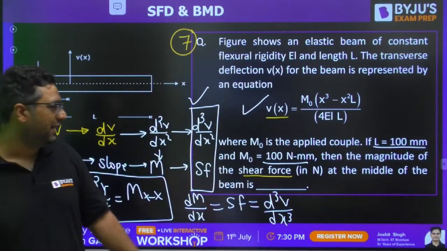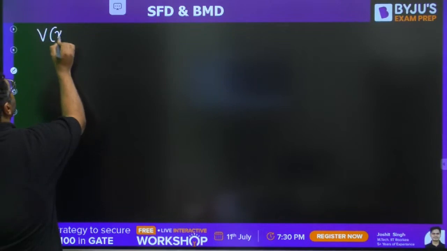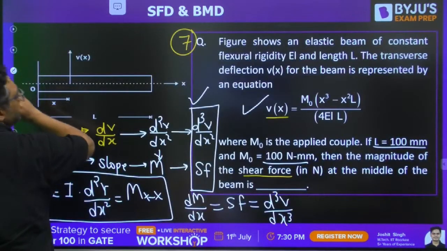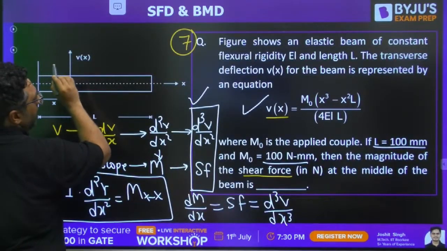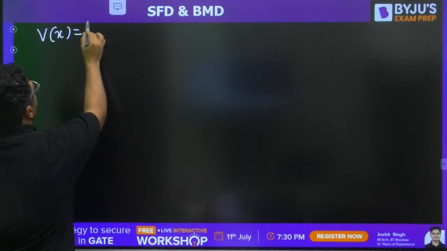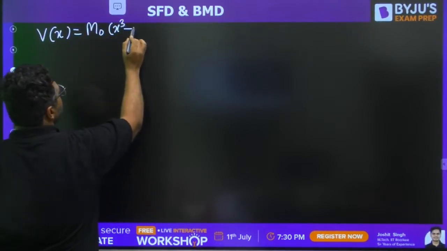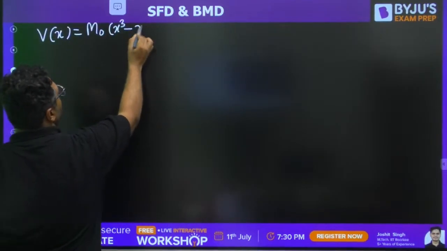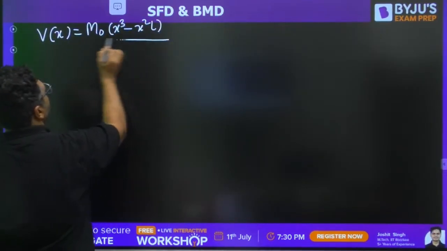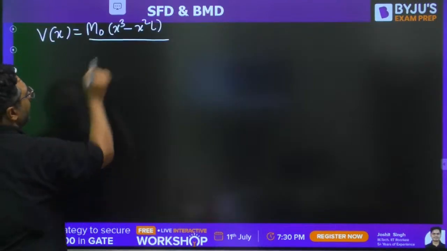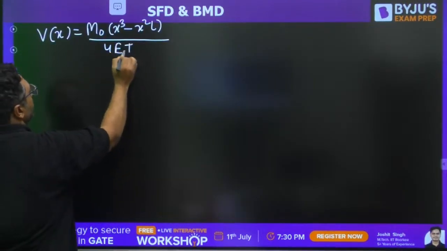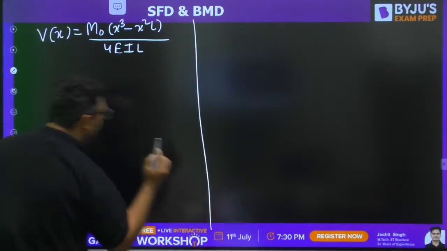I am also starting parallelly. We have the equation V of x is equal to M naught into x cube minus x square L, divided by 4 EIL. We are going to differentiate it.